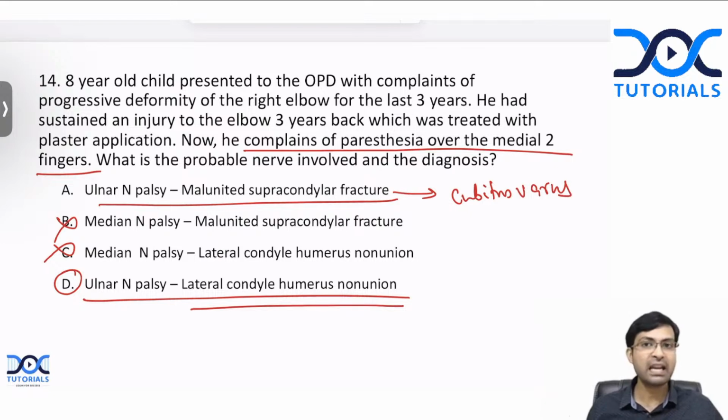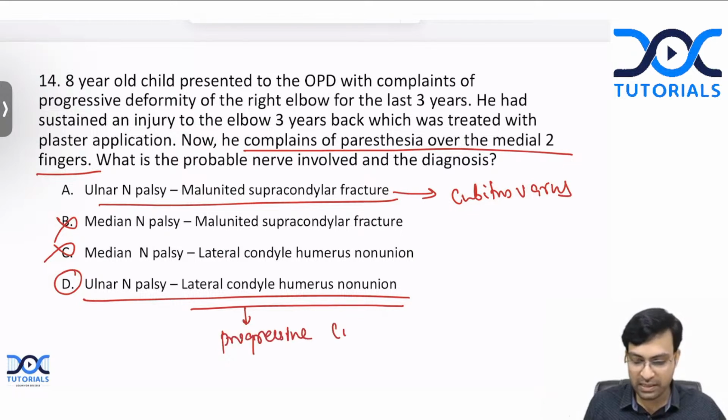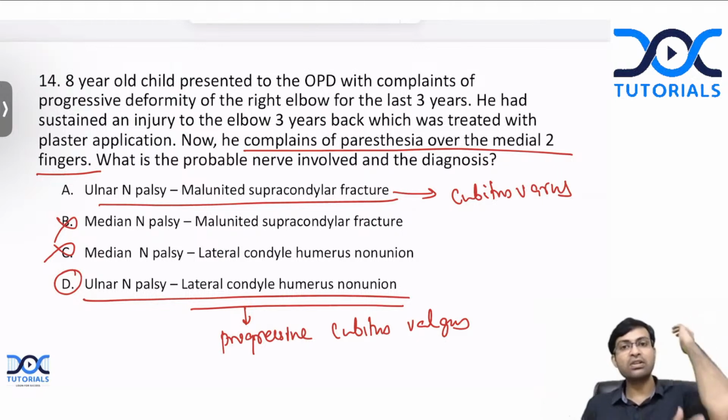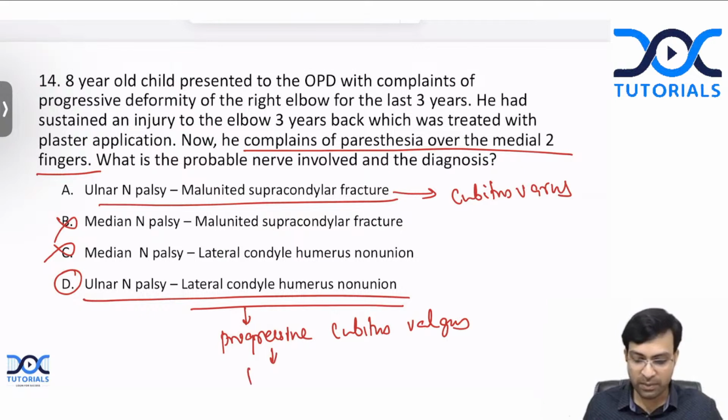In lateral condyle humerus non-union, you get progressive cubitus valgus deformity. When there is progressive cubitus valgus deformity, there will be stretching of ulnar nerve on the medial side here, and over the long term you get something known as tardy ulnar nerve palsy.